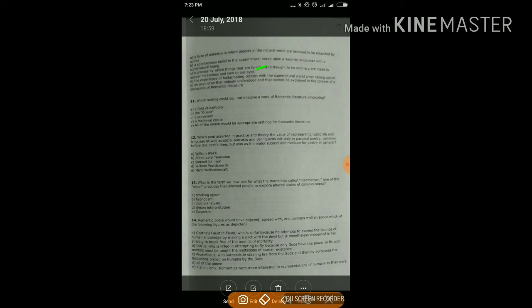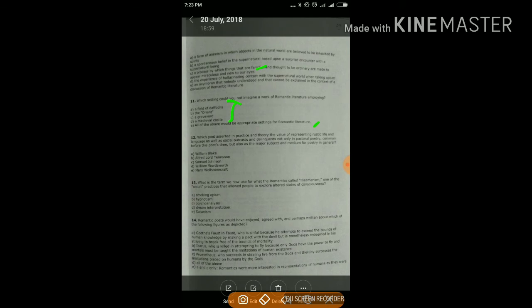Which setting could you not imagine a work of romantic literature employing? A field of daffodils, the Orient, a graveyard, a medieval castle? All of the above would be appropriate settings for romantic literature. Your answer is E. All these are suitable.